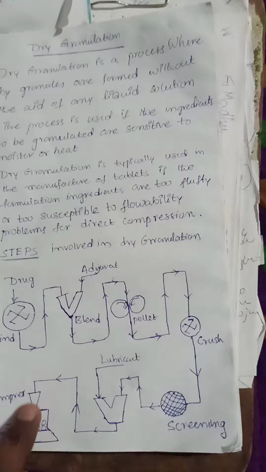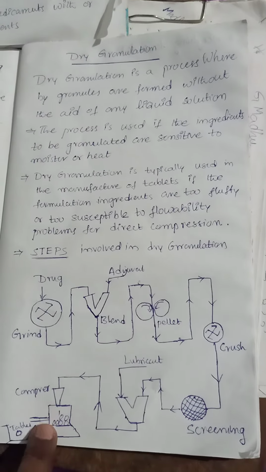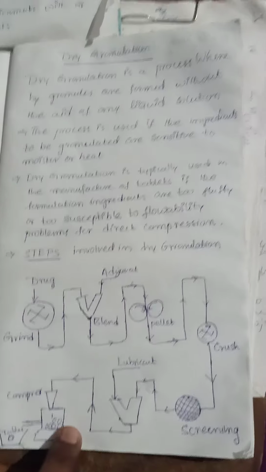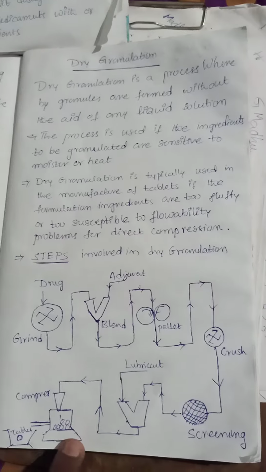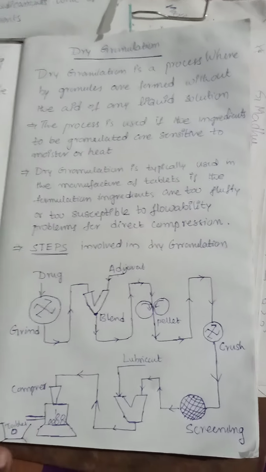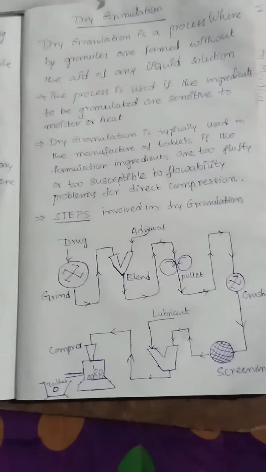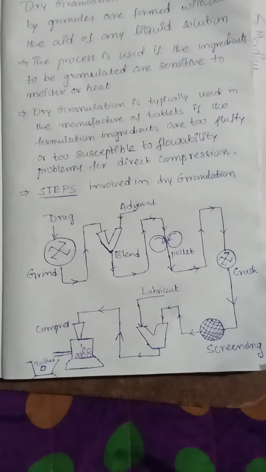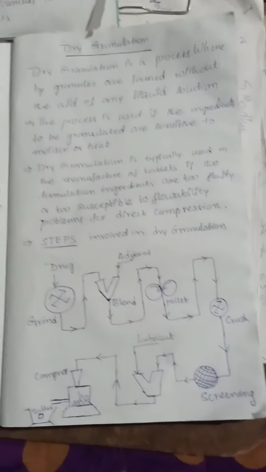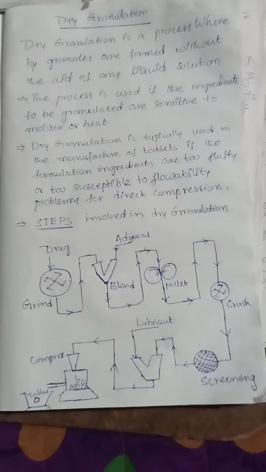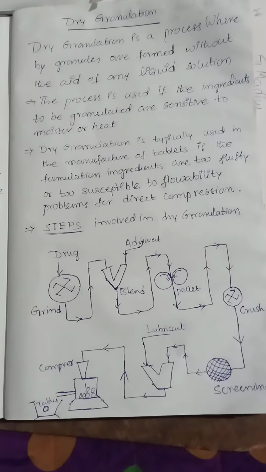This pipe will be connected to the compressed mixture. This is where the actual tablet preparation will be completed. 90% of tablet preparation will be completed up to here. Then the tablet collection will take place. So the collection dish will collect the tablets. Okay. So a tablet is a unit dosage form containing the medicament with or without excipients. With excipients, almost all branded medicaments are prepared by that method. Without excipients, the generic medicaments are prepared by that kind of method.